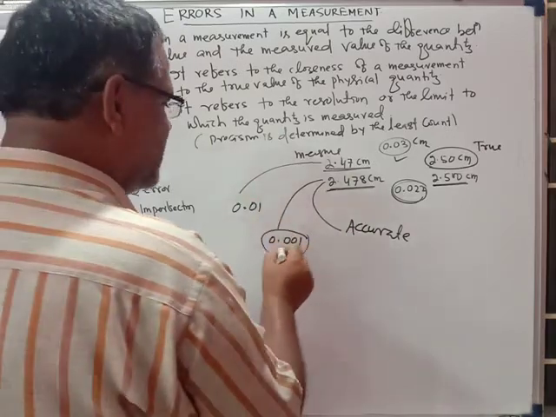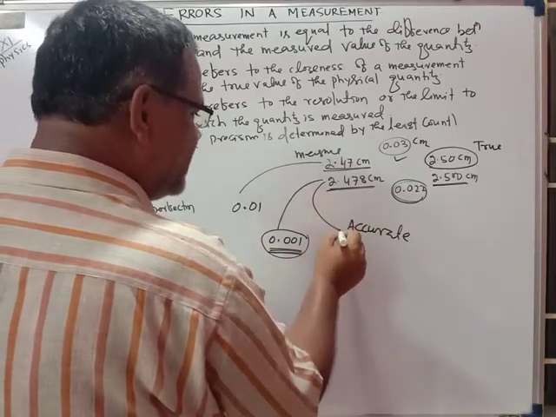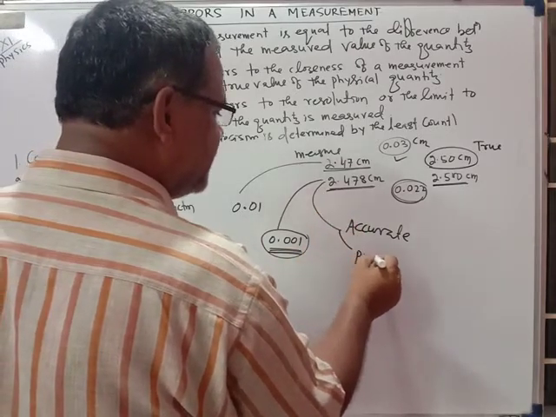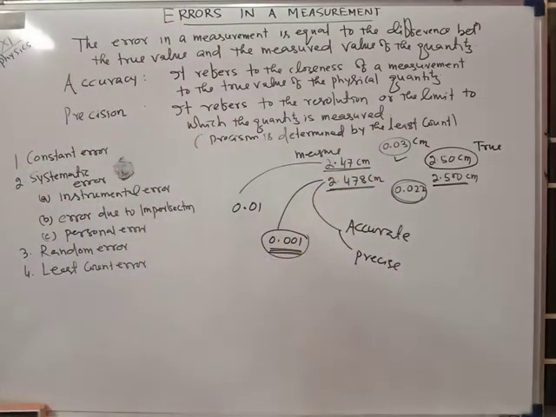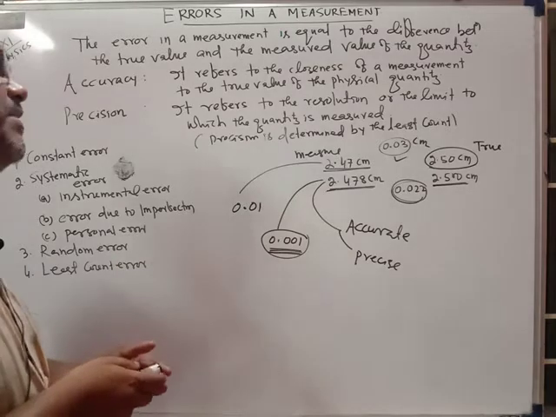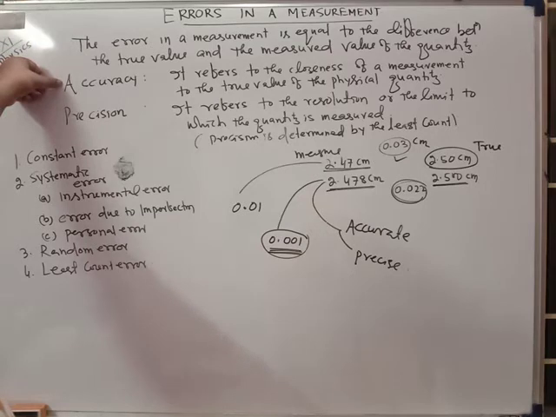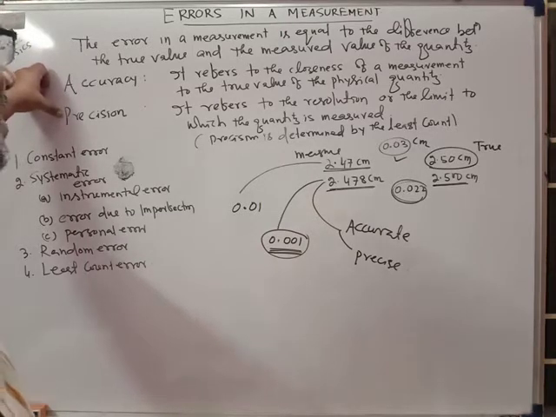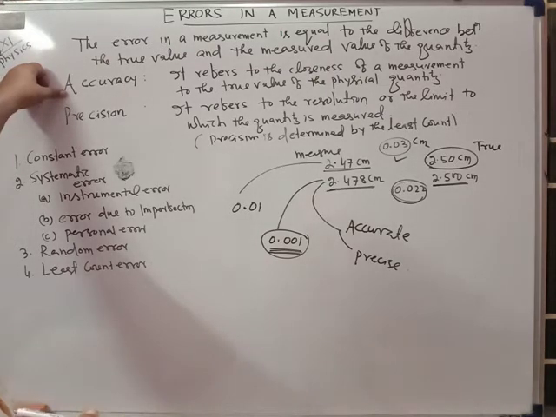0.001 centimeter. So what happens? This is highly precise. So this measurement is more accurate and precise also. So this is all about accuracy and precision. Whenever you are measuring a quantity, whenever you are thinking about errors, you have to pay attention particularly to the accuracy and precision of the measurement. Precision depends totally upon the least count of the measurement. Accurate means the measured value should be close to the true value, nearer to the true value.